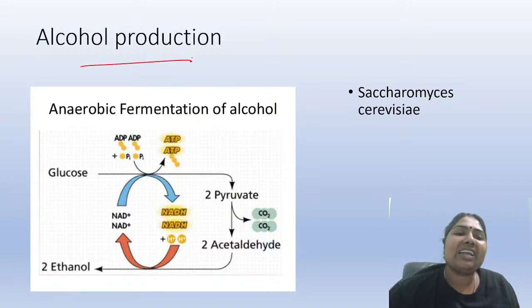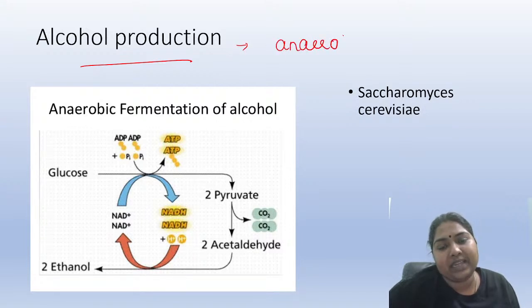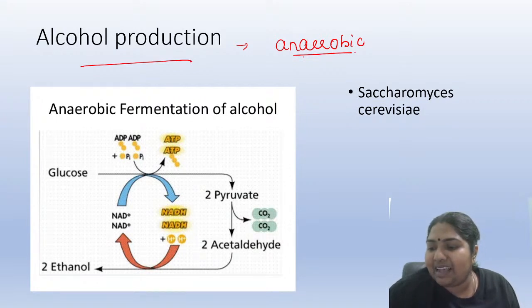So quickly we will revise the aspects of applied biology. This is about your alcohol production. Okay, so is alcohol aerobic or anaerobic? Obviously alcohol comes under anaerobic fermentation. It is not aerobic, it is anaerobic.